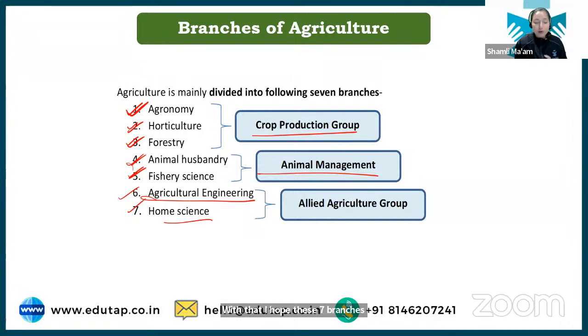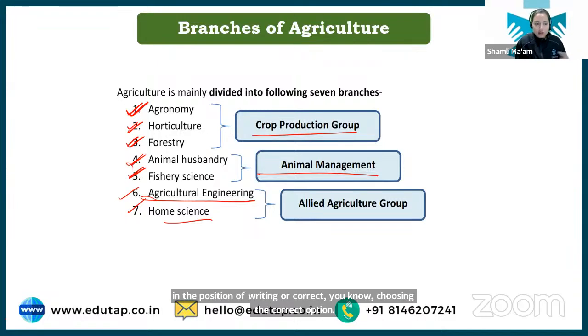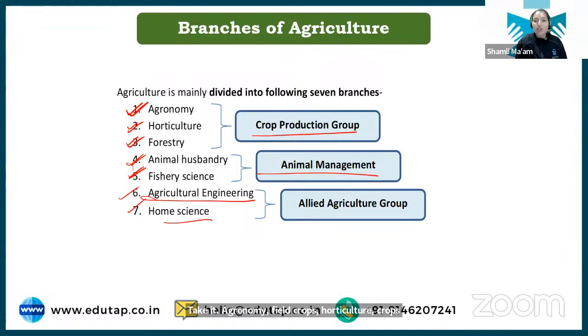Now from here, if you get any question in the examination, you should be in a position to write or choose the correct option. Agronomy: field crops. Horticulture: horticulture crops. Forestry: forest crops. Animal husbandry deals with your livestock. Fisheries deals with your marine organisms. Then agricultural engineering deals with your tillage implements or farm implements, we can say. And home science deals with nutrition. How much nutrition content is in whatever crops we are getting is studied under home science. So that is the branches of agriculture.